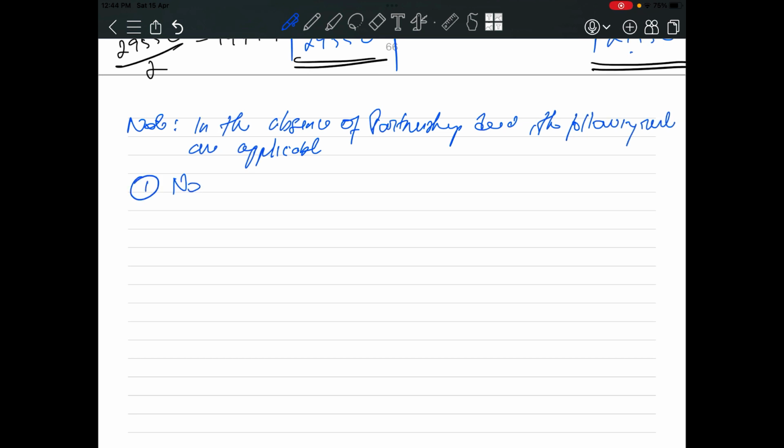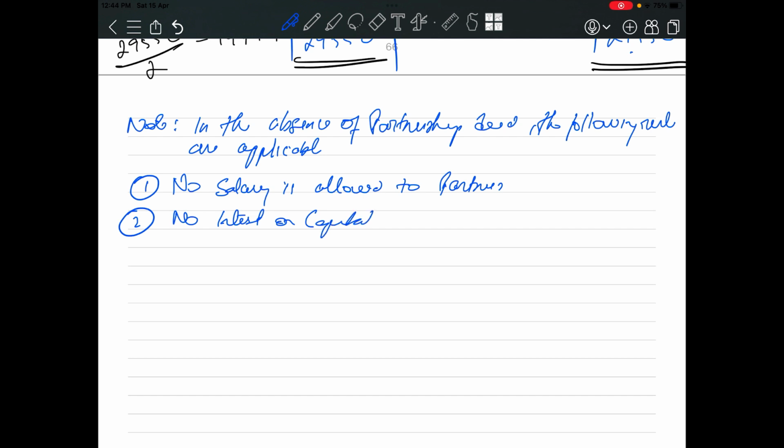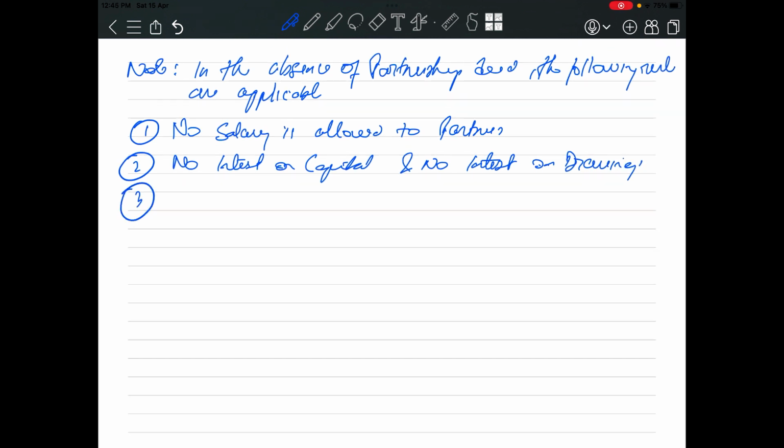What was the first rule? No salary is allowed to partners. Number 2, no interest on capital and no interest on drawings. Third point, profit and loss must be shared equally.